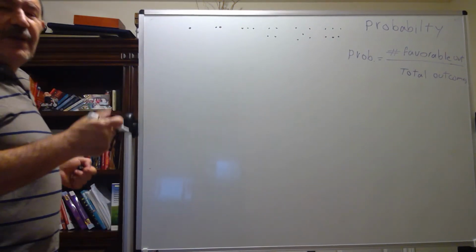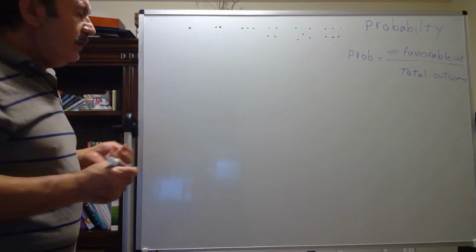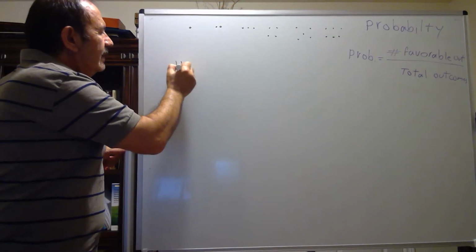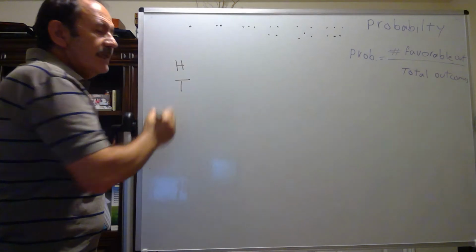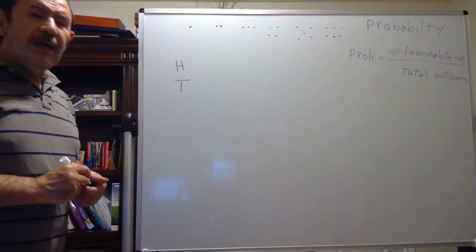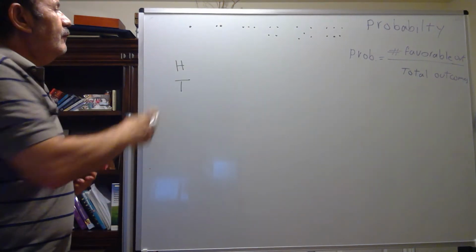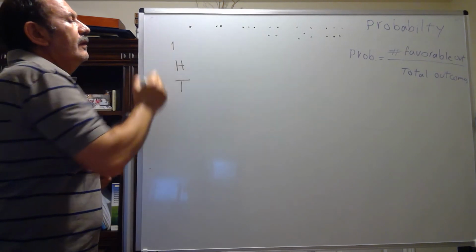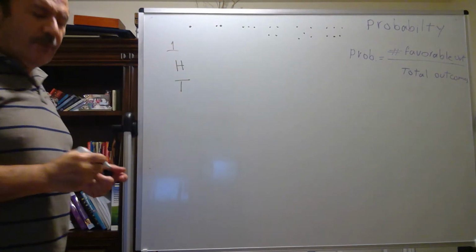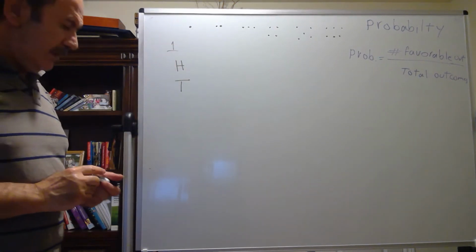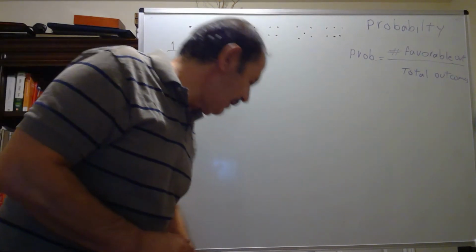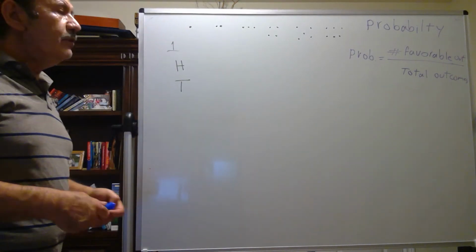So let's say when we are rolling 1 coin 1 time, it's going to be head or tail. This is for 1 coin. When we are rolling 2 coins, tossing 2 coins, or 1 coin twice.